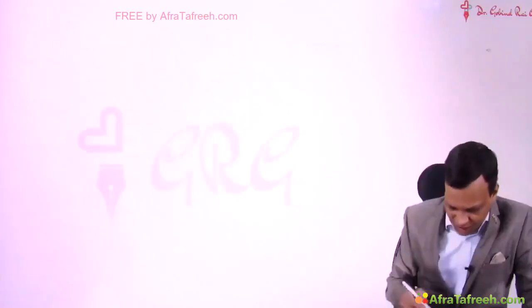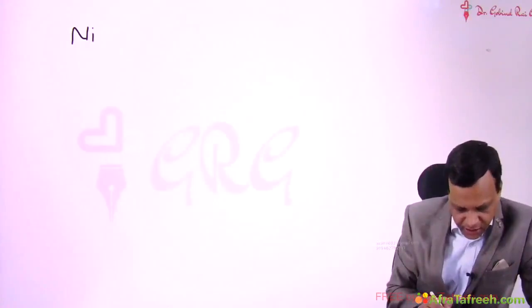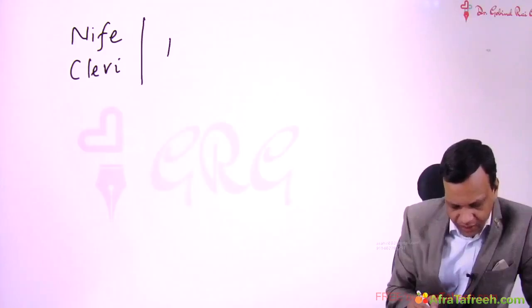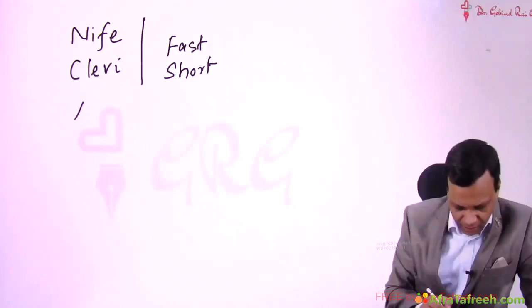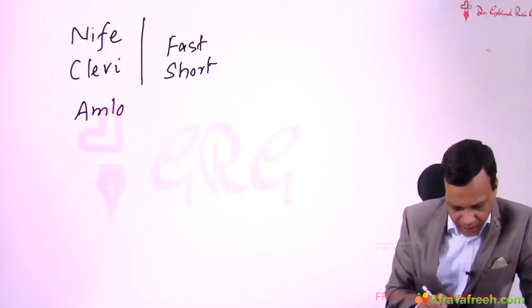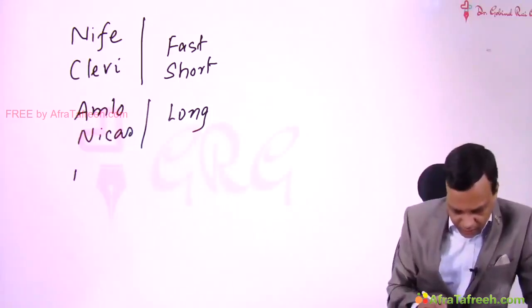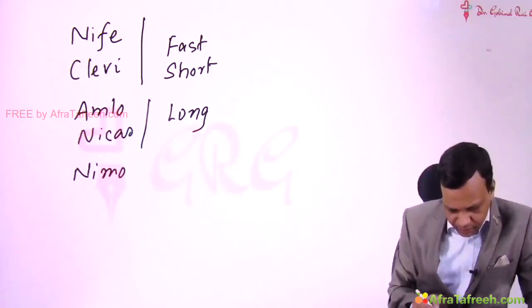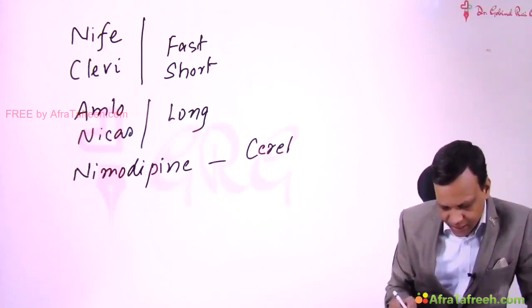Now we will move to special points regarding the individual drugs. As already discussed, nifedipine and clevidipine are very fast-acting and short-acting drugs. So they cause severe tachycardia. Whereas amlodipine and nicardipine are very long-acting drugs. Then nimodipine is a drug which is called a cerebroselective calcium channel blocker.